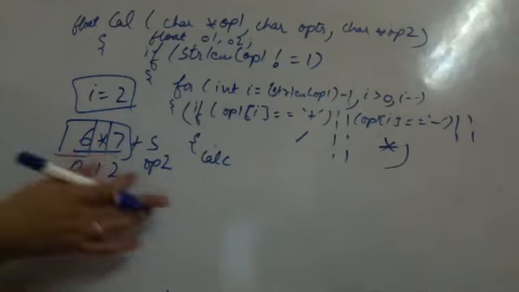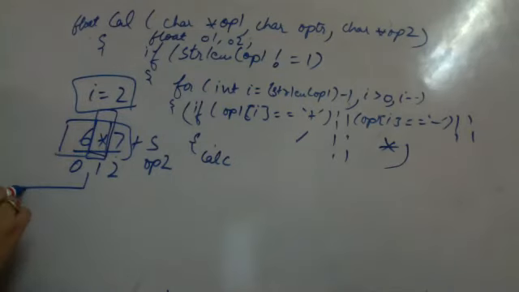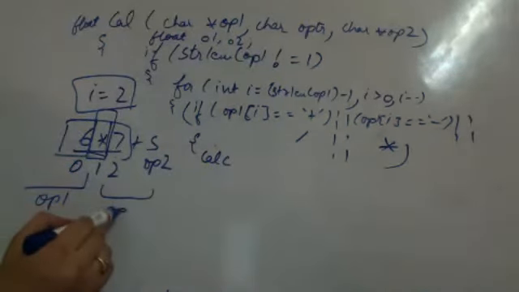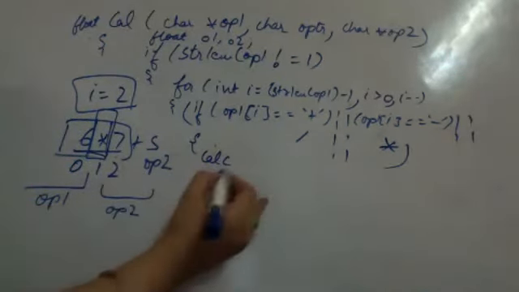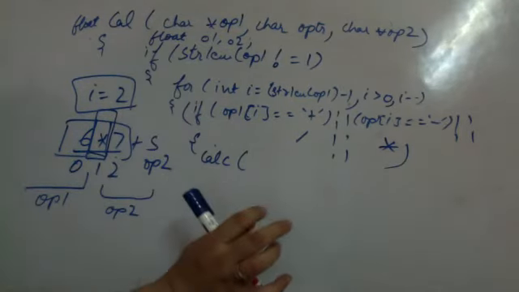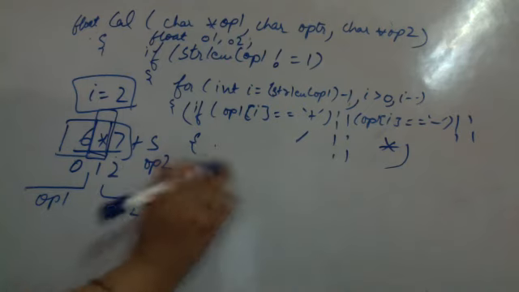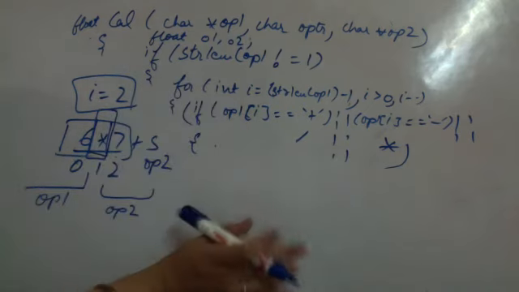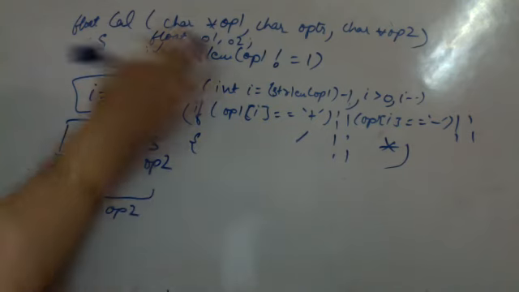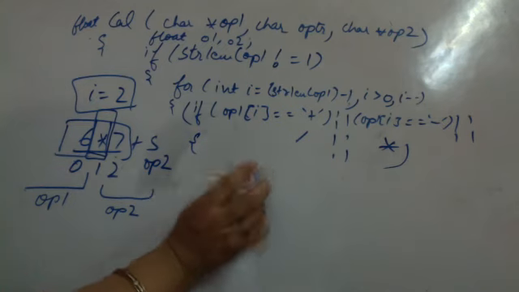So what happens is I have now found the operator. The array before the operator is operand 1. The array after the operator is operand 2. So I am calling calculate on it. I have to pass only that much of the array, take care. So before calling calculate, I will have to create arrays too. So kindly create the arrays that you can call again, or you give a starting and ending. It is better that you create an array and receive the result in the operand. Now you have to calculate operand 1.